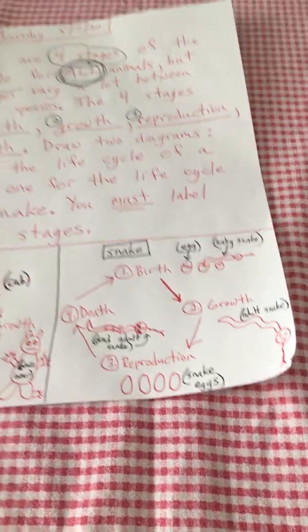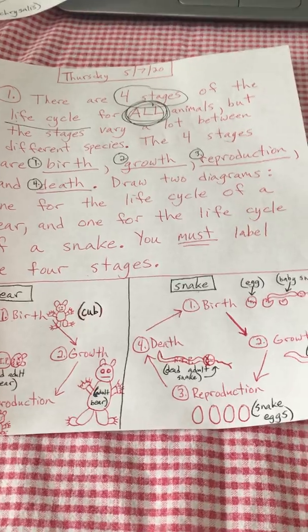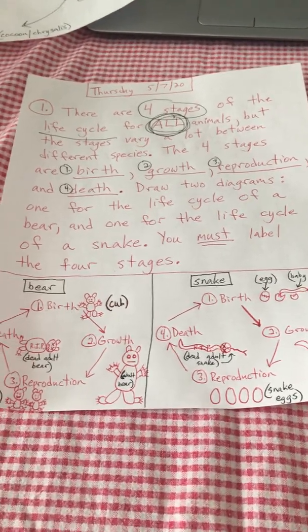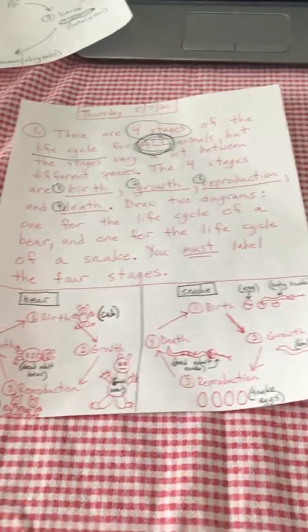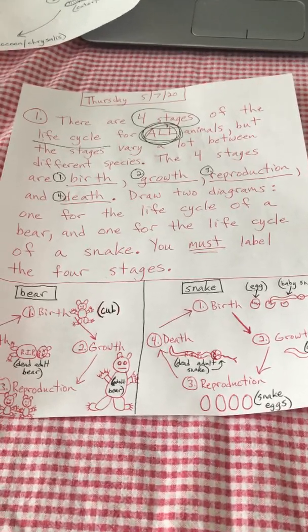Not great. Just do your best, and make sure you label those 4 stages and show a diagram similar to these ones. All right, so I'm excited to see what animals you choose, and we will talk on Monday about it. I will choose one myself and show you those 4 stages, and then we will continue learning about life cycles.